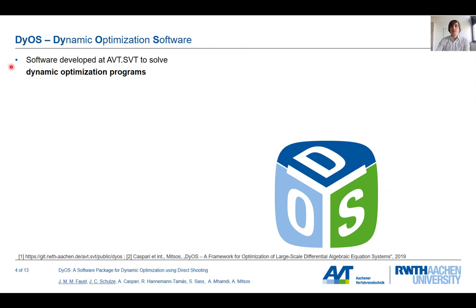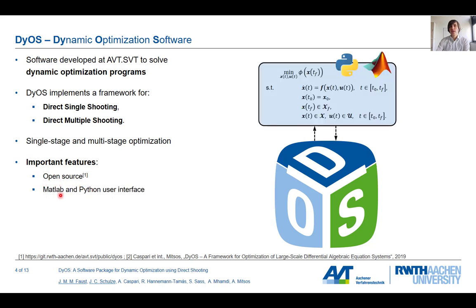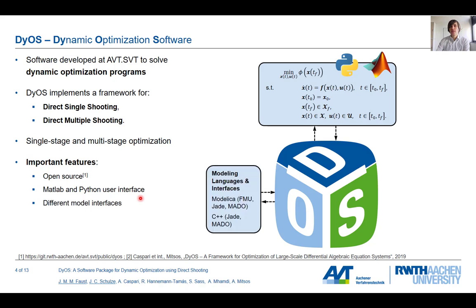Let's have a look at DyOS, which stands for Dynamic Optimization Software. It implements the two left parts, so direct single and direct multiple shooting. There are also the possibilities to solve single-stage and multi-stage optimization problems. Important features of this software are that it is openly available as open source. We have user-friendly MATLAB and Python interfaces, and we also provide different model interfaces, which are a relevant part of any dynamic optimization problem.